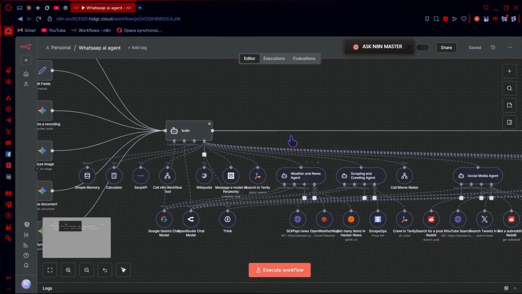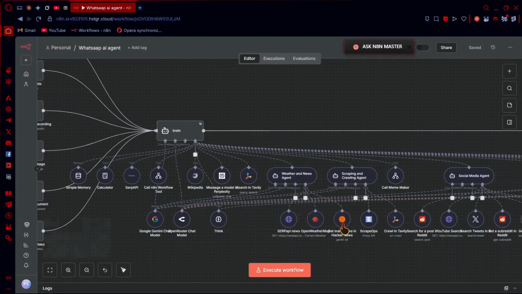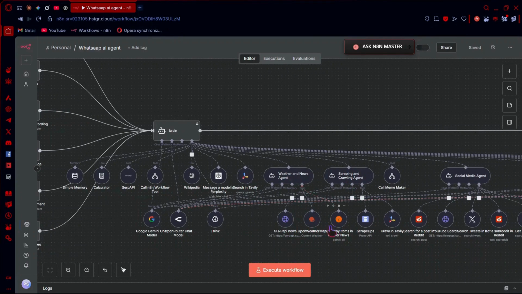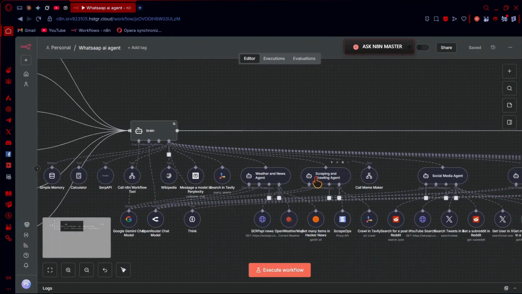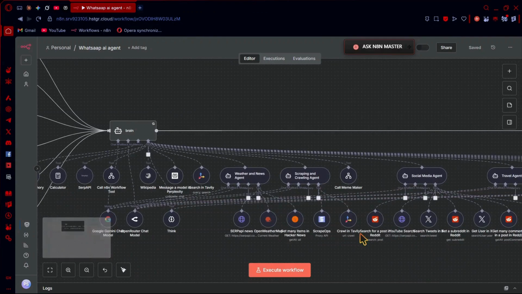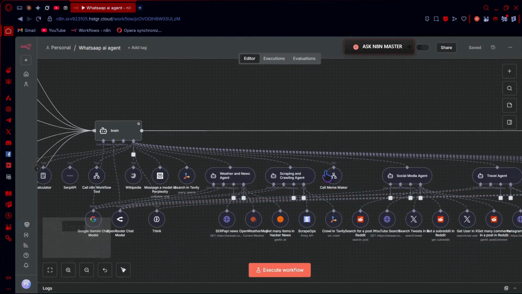Then we have the AI agent tools. This one does weather and news. It gives us the latest news and weather using OpenWeather, Hacker News and SERP API news. Then our scraping and crawling agent. Scraping means if I send something different, let's say not a video but a link to a Reddit post or something, it will break it down from here. If it's a single page, it will use ScrapeOps to scrape that page, but if it's a website, it will use crawl to give us the data of multiple pages.